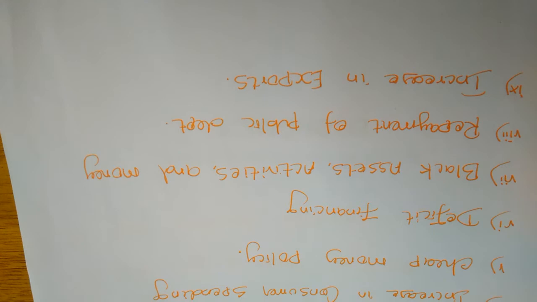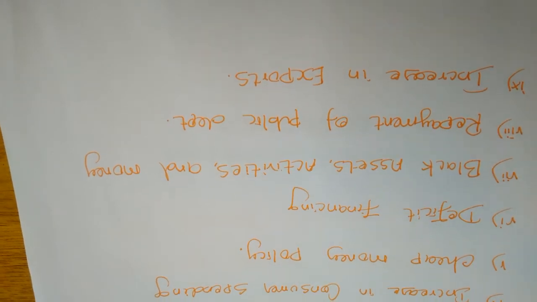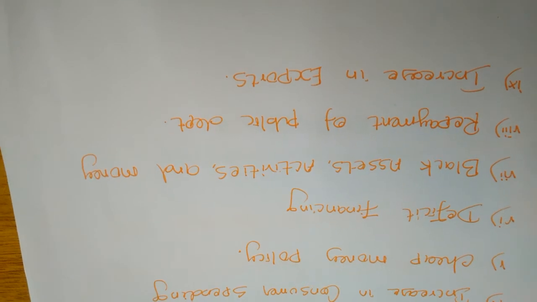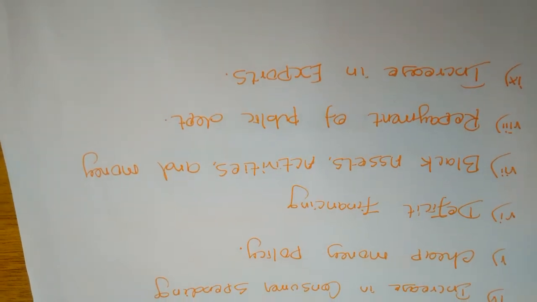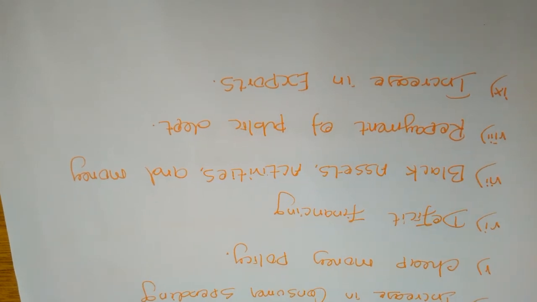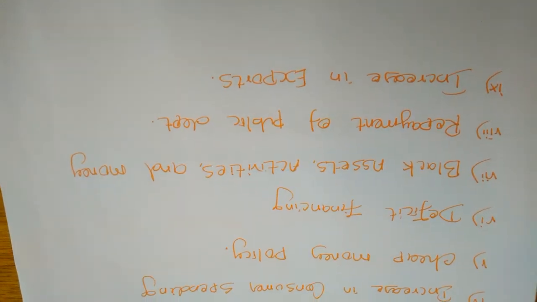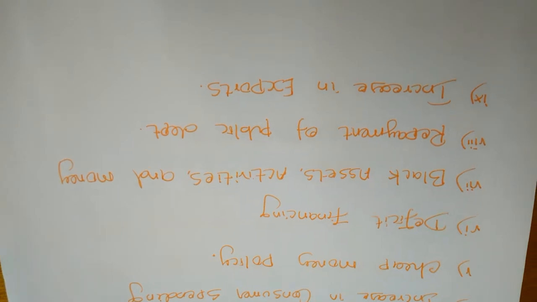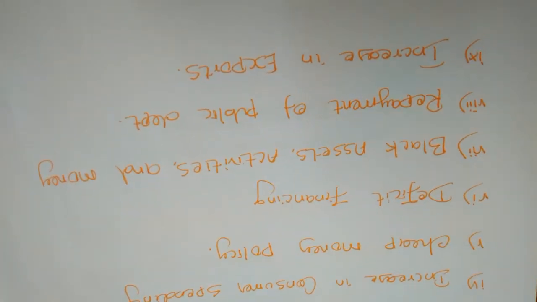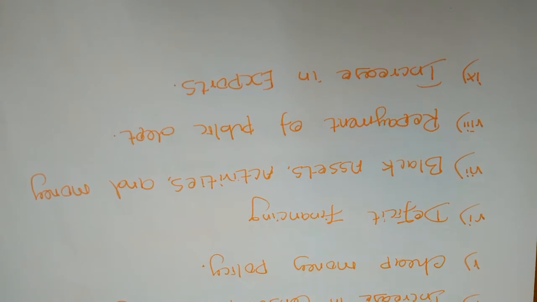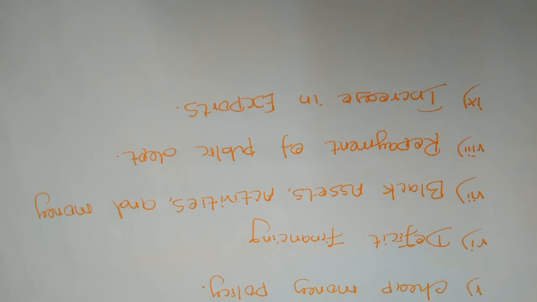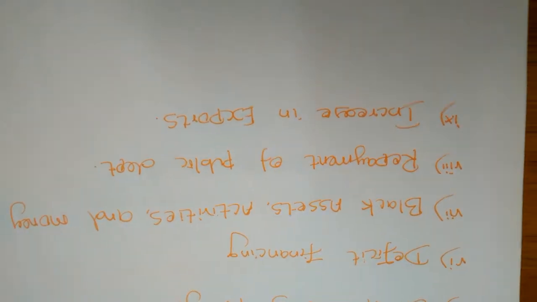I already told you that black assets, activities and black money also lead to inflation, because whenever persons want to hold assets or properties without any document, that is called black assets. When they have black assets, they will create artificial demand. The artificial demand also creates the inflation situation.